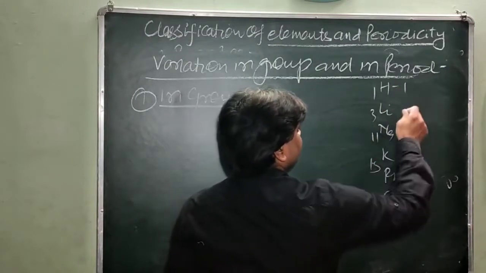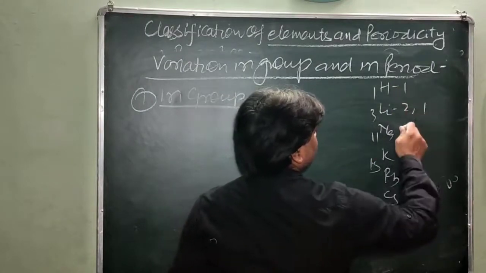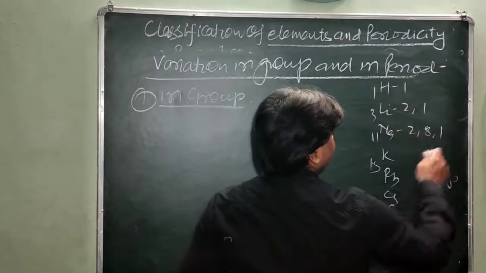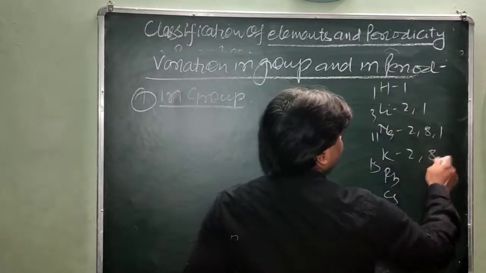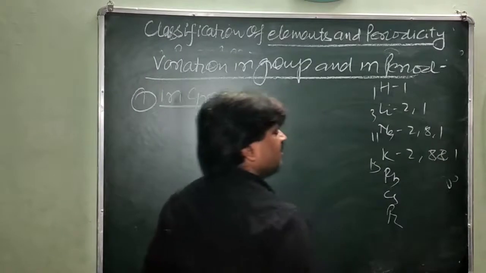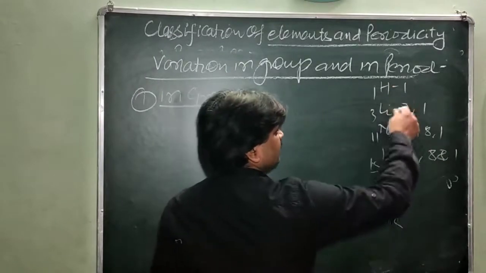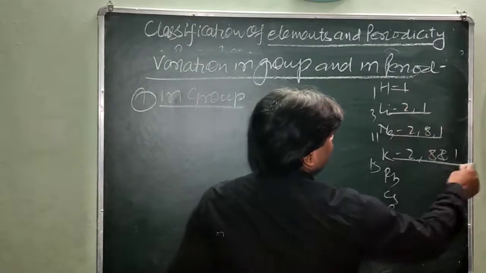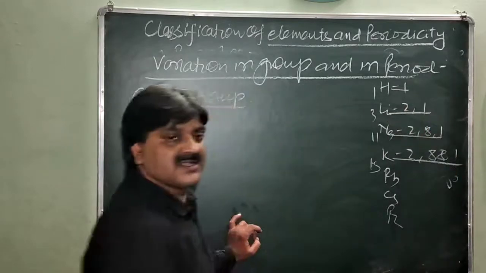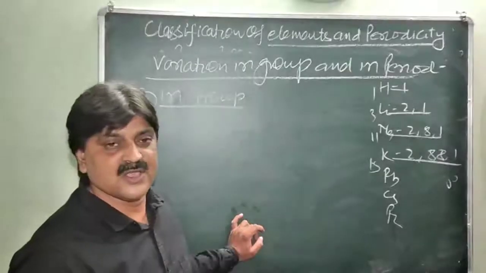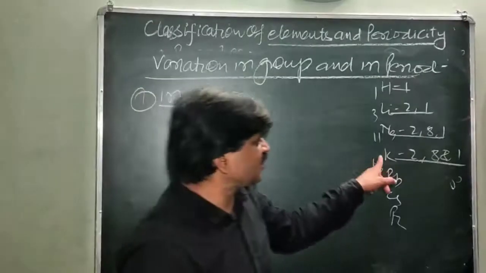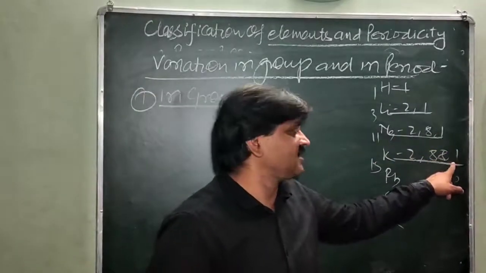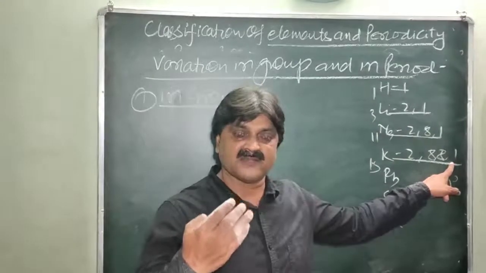This is 1, this is 2 and 1, this is 2, 8 and 1, this is 2, 8, 8 and 1, and so on. As we come from top to bottom, the distance from the nucleus increases. Why? Because the number of electrons as well as the number of shells increases. So the force of attraction of the nucleus on the last electron is less as the size of the atom increases.